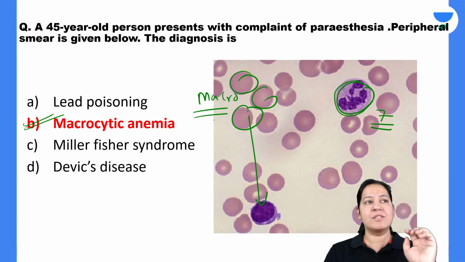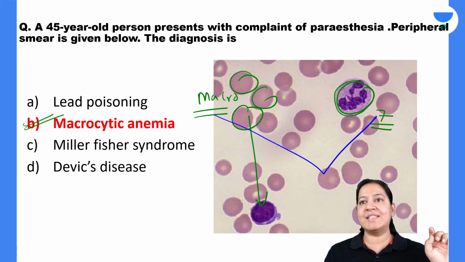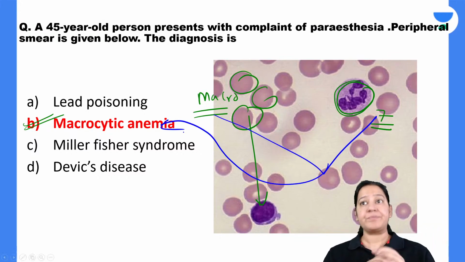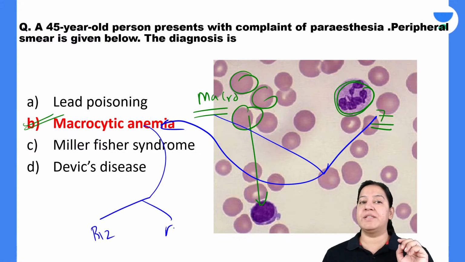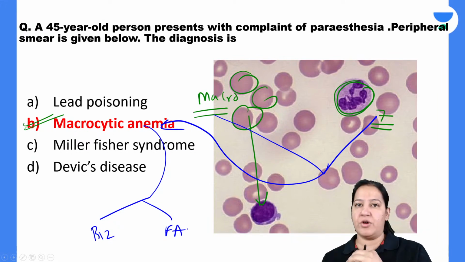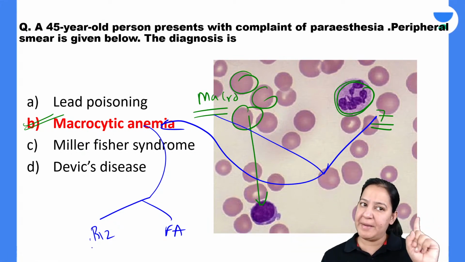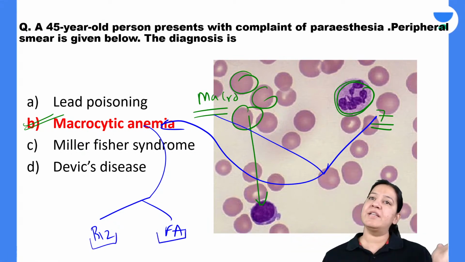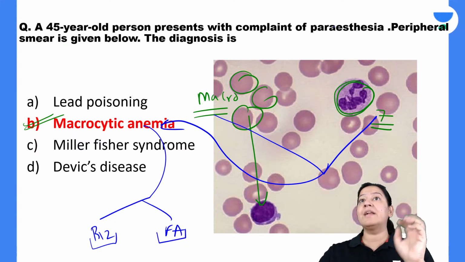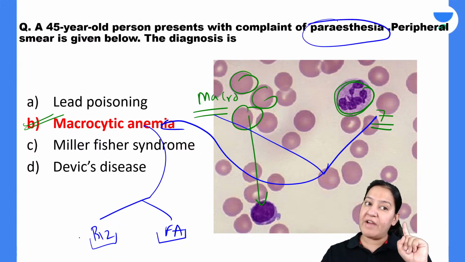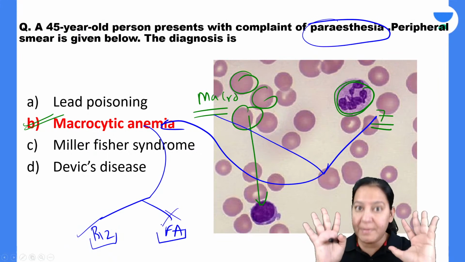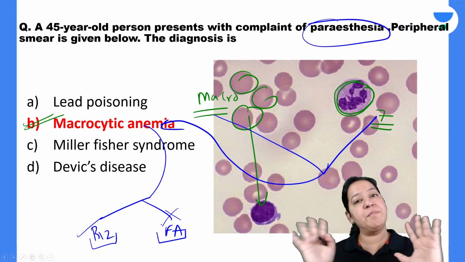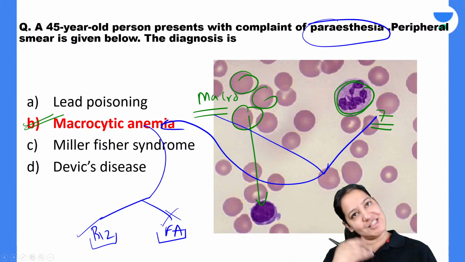On the basis of these 2 findings, I can say it is macrocytic anemia. But macrocytic anemia is due to vitamin B12 or folic acid. Which deficiency? For this, I cannot comment based on the image. The image will be the same for both: vitamin B12 deficiency, same image; folic acid deficiency, same image. But based on the clinical complaint, paresthesia occurs in vitamin B12 deficiency, not in folic acid. So my final answer is macrocytic, megaloblastic anemia due to vitamin B12 deficiency, not folic acid. This is my final answer.